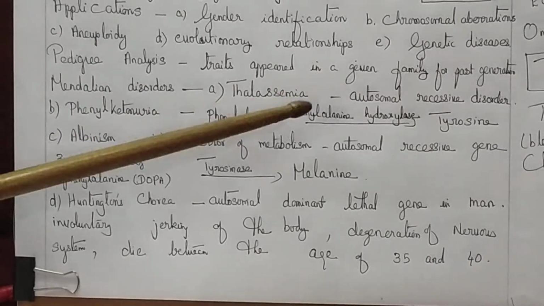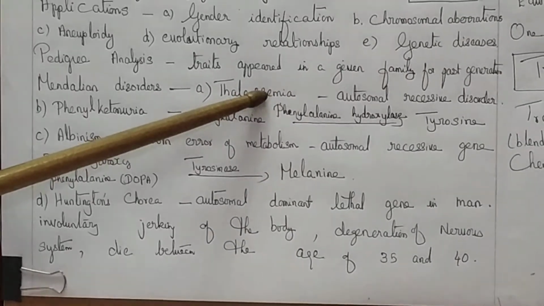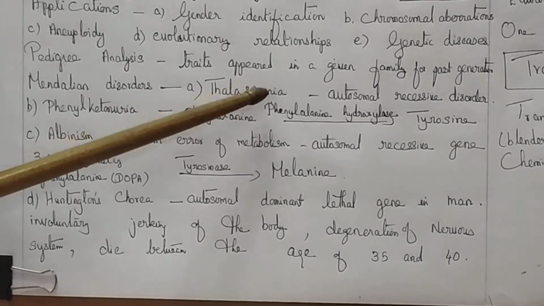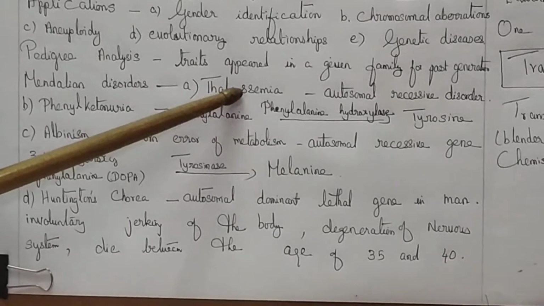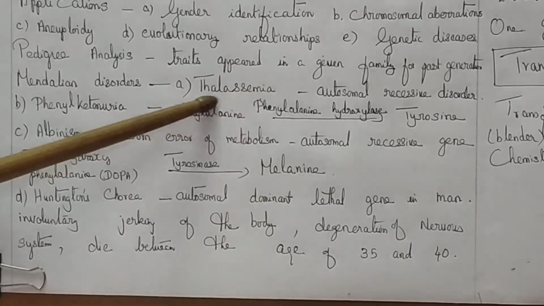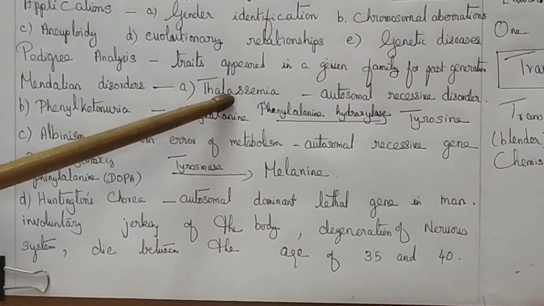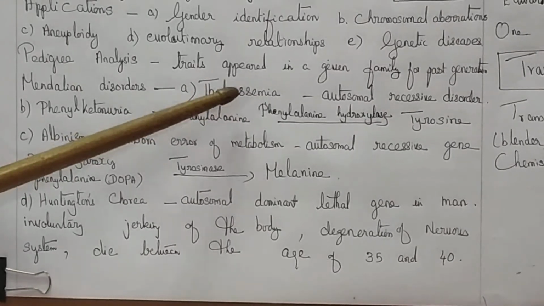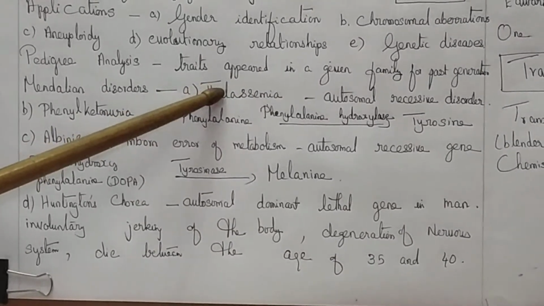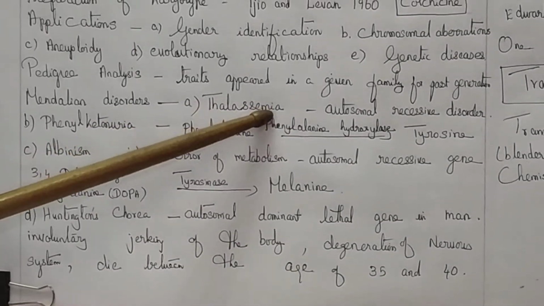It is controlled by a single gene, the HBB gene, which is present on chromosome 11. Beta thalassemia is the common type, and it is otherwise called Cooley's anemia. So this is the first Mendelian disorder. If the normal hemoglobin structure is affected, abnormal hemoglobin is produced, which causes rupturing of the RBCs. That is the symptom of the disease called thalassemia.